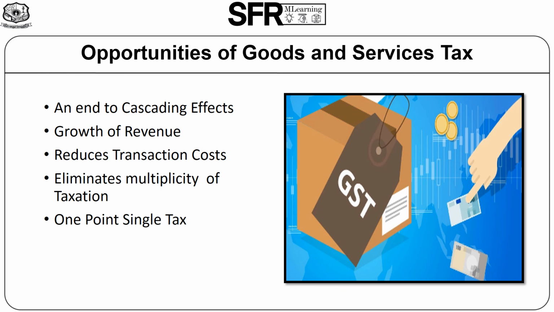One of the great advantages that the taxpayer can expect from GST is elimination of multiplicity of taxation. One point single tax. Another feature of GST must be that it should be one point single taxation. This also gives a lot of comfort and confidence to the business community so that they focus on business rather than worrying about other taxation that may crop up at a later stage.